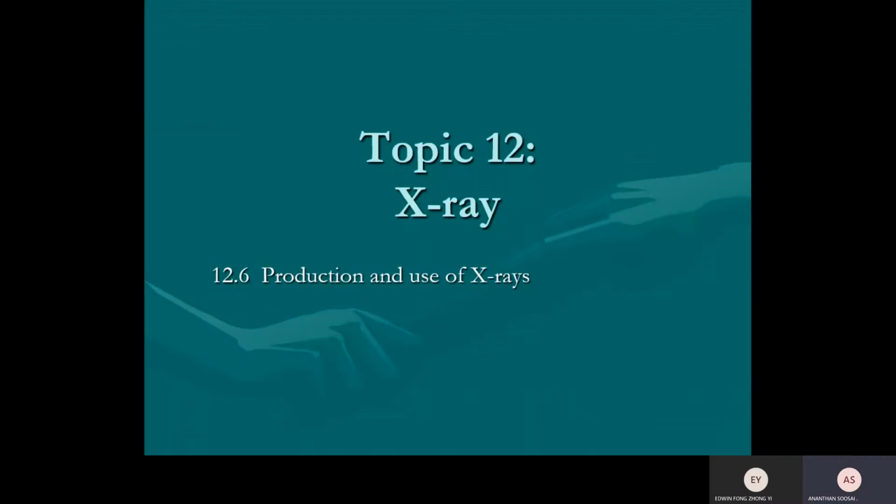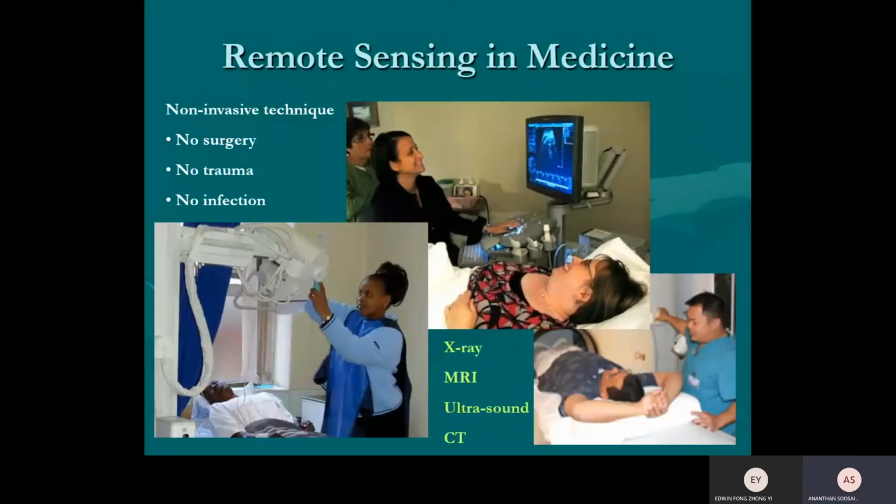Okay, so production of X-ray. X-ray is one of the non-invasive modes of checking before going for any surgery, right? I think we have 4 there: X-ray, MRI, ultrasound, and CT scan. Of course, first the doctor wants to go for the cheapest, which is X-ray and ultrasound. So they are very cheap.